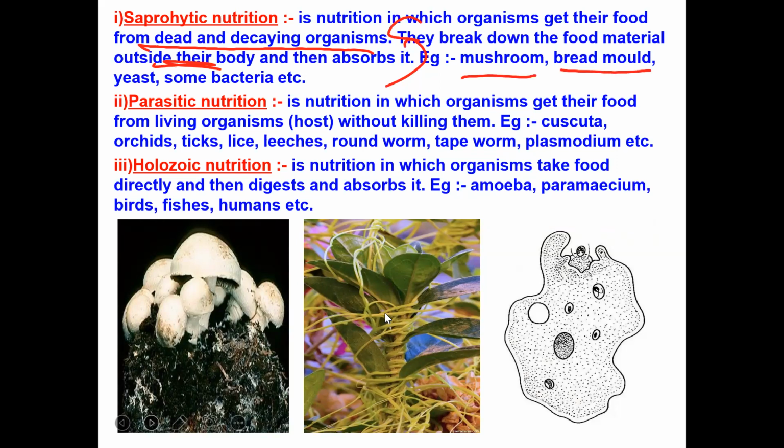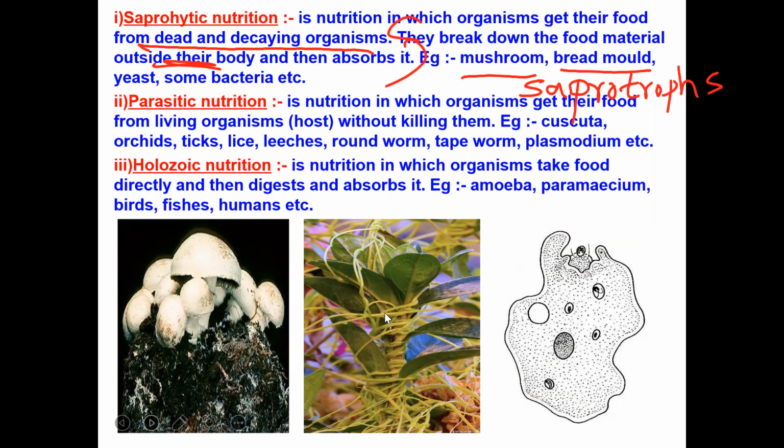Bread mold means you will get, once you keep the bread in an open atmosphere, you can observe certain blackish structure on it, which is called as bread mold. Yeast, some bacteria. So these all are the example of saprophytic nutrition. These organisms are called saprotrophs.